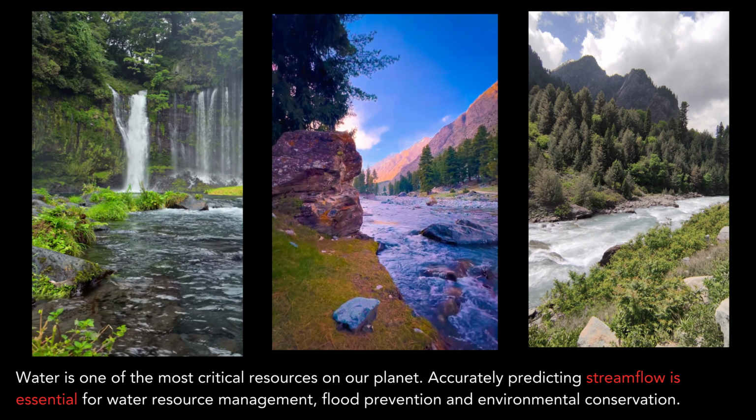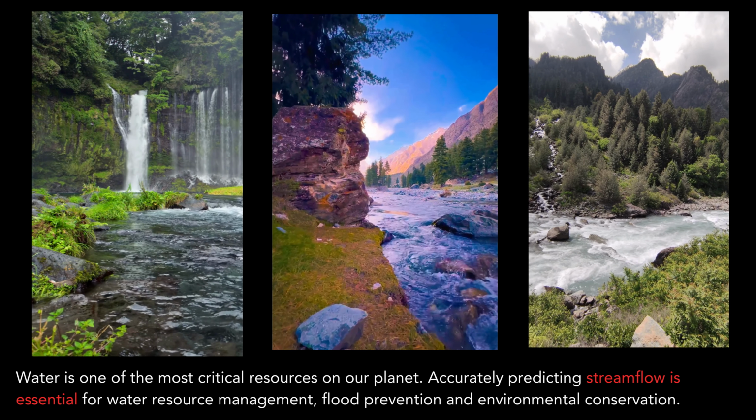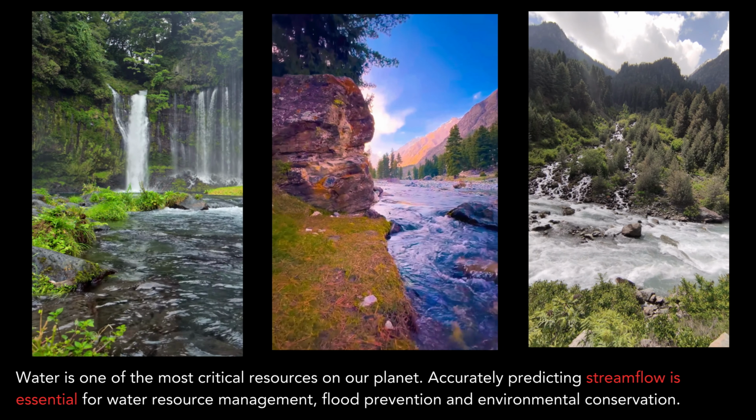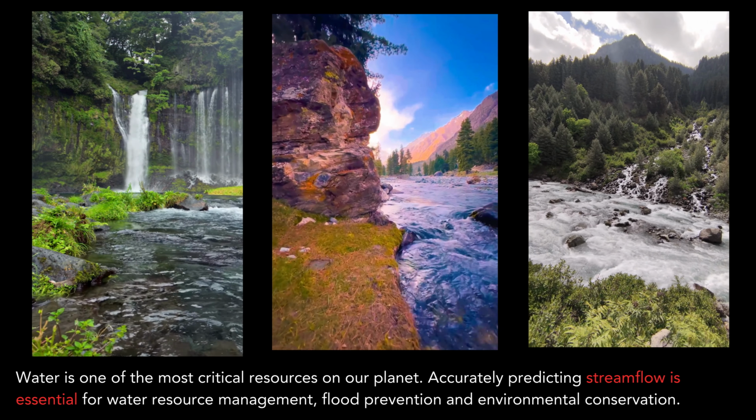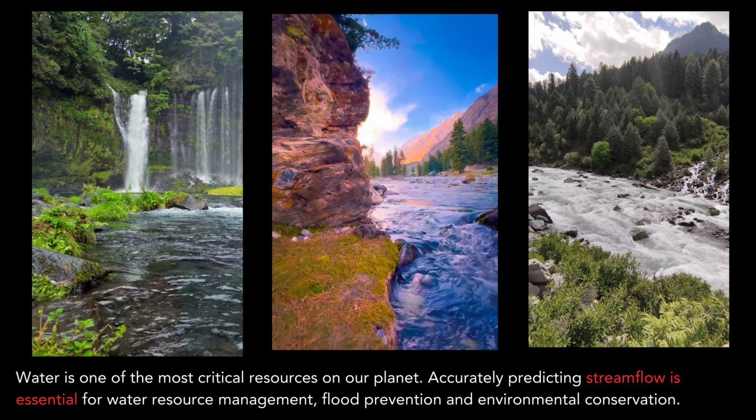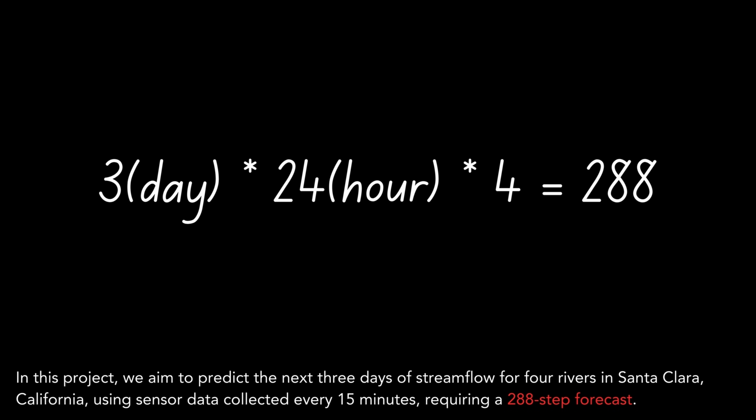Water is one of the most critical resources on our planet. Accurately predicting stream flow is essential for water resource management, flood prevention, and environmental conservation. In this project, we aim to predict the next 3 days of stream flow for 4 rivers in Santa Clara, California, using sensor data collected every 15 minutes, requiring a 288-step forecast.